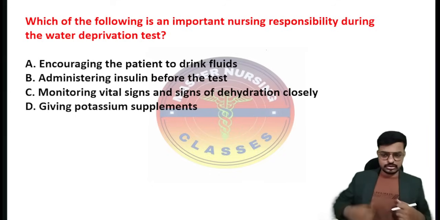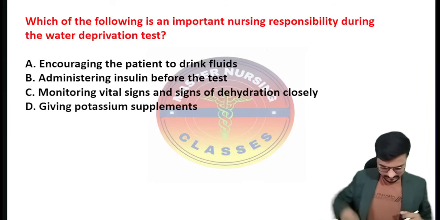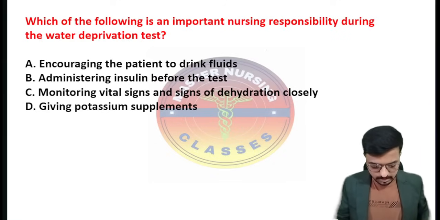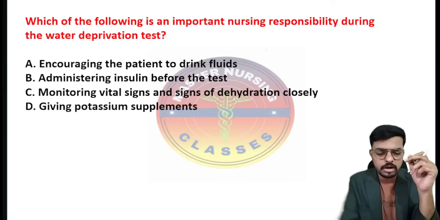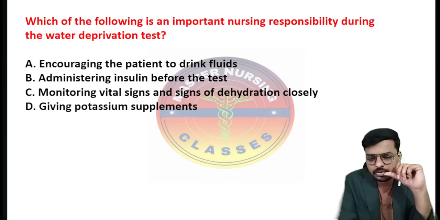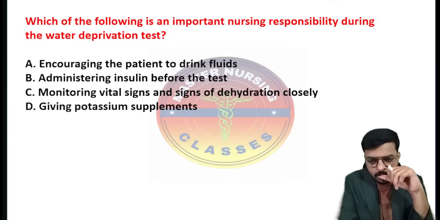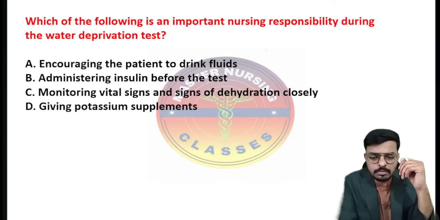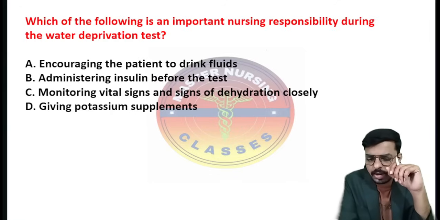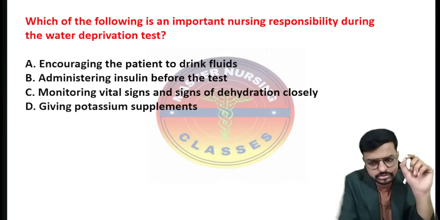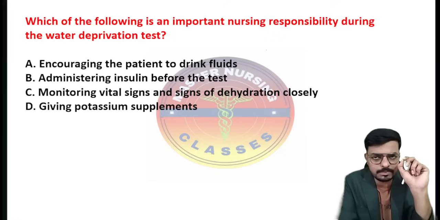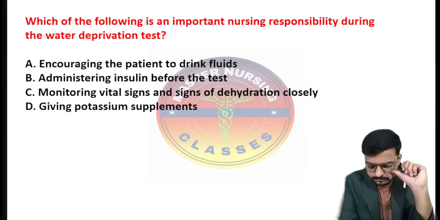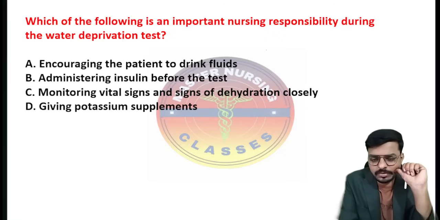Okay, so focus on the question and try to give the answer. Which of the following is an important nursing responsibility during the water deprivation test? Option A is encouraging the patient to drink fluid. Option B is administering insulin before the test. Option C is monitoring the vital signs and signs of dehydration closely. And option D is giving potassium supplements. So what is the correct answer? Which of the following is an important nursing responsibility during the water deprivation test?